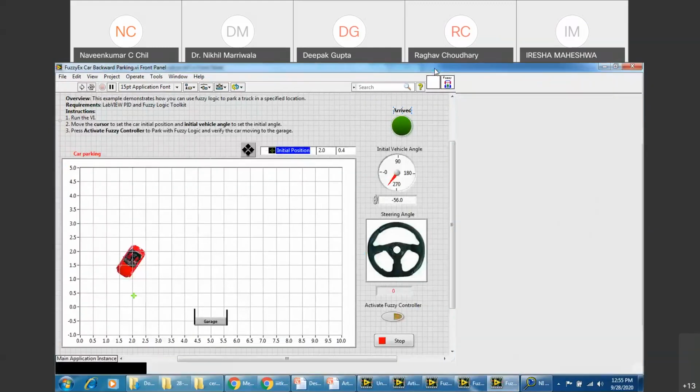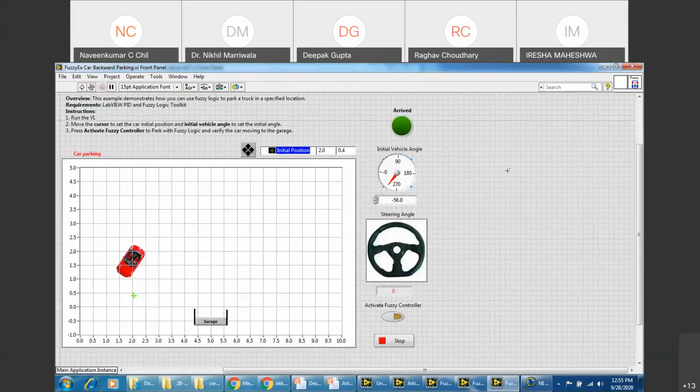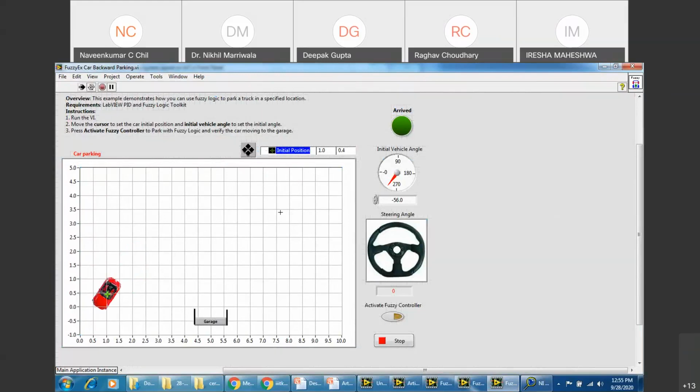So this is one of the examples of an AI-based parking system being designed. Fuzziness is being utilized for this. Now, if you see, there is a car that you can see. What I'll do is, I'll just run this for you, and you see, I place this car to this particular point, right?